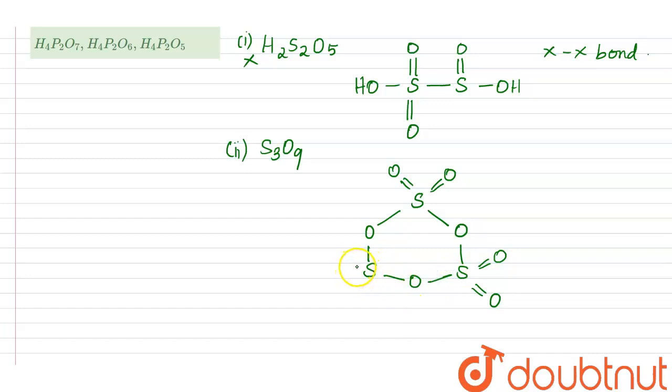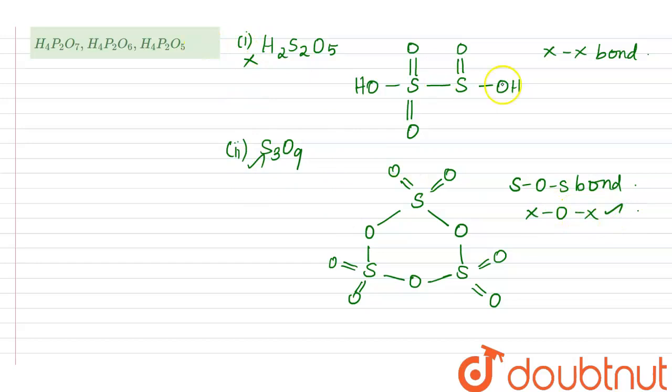If you look at this molecular structure, you can see the SOS, that is XOX, sulfur oxygen sulfur bond is present.